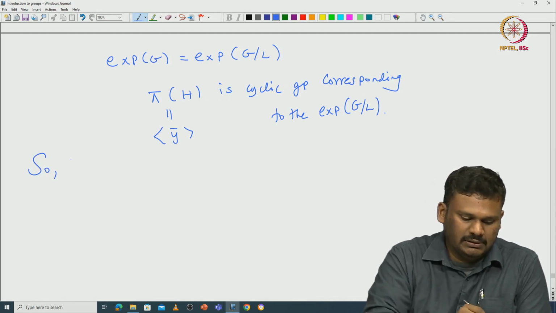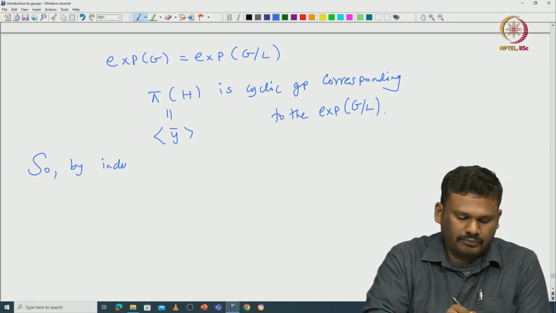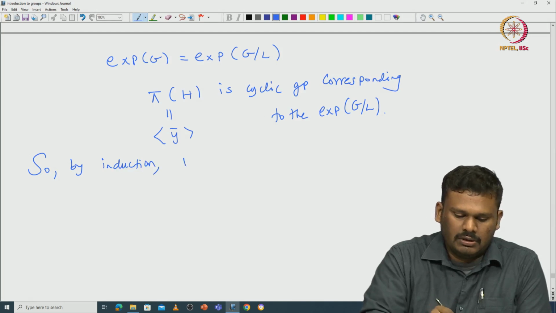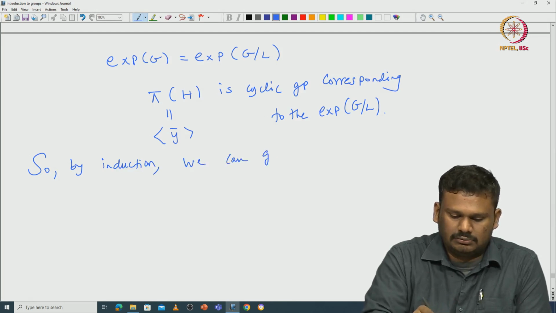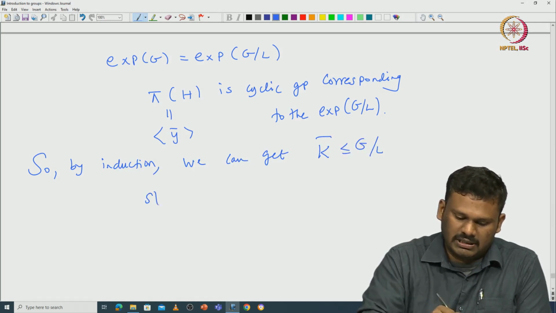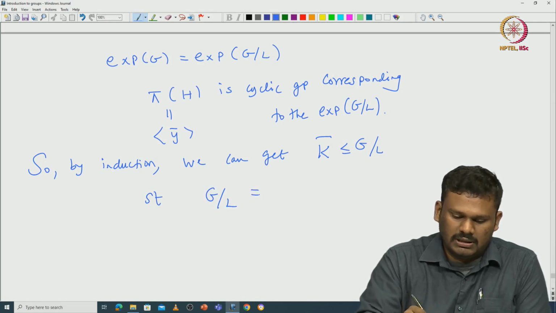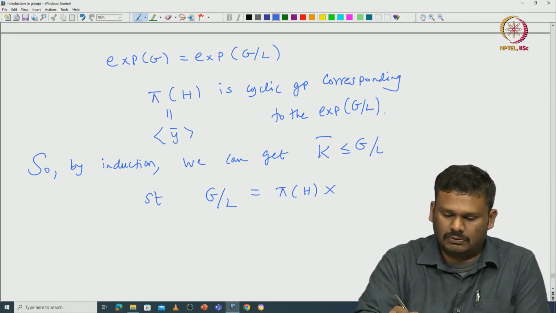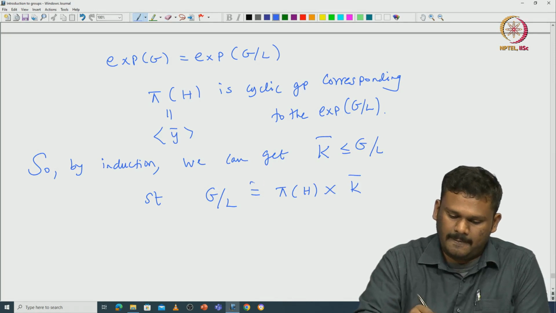So, by induction, we can get some k bar inside G mod L such that G mod L is exactly equal to this pi of H direct sum or the product k bar.